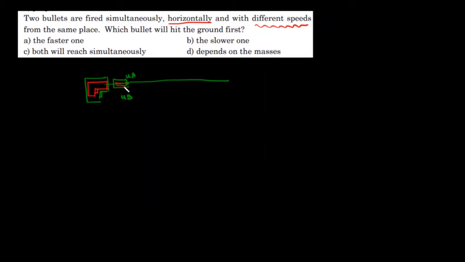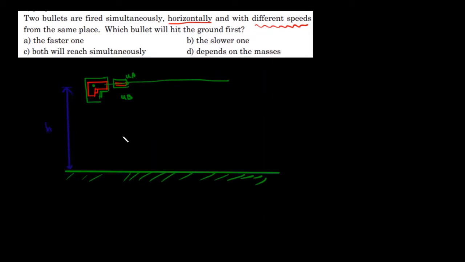Now I have taken both the guns at the same point only, which means the same distance from the ground. Both guns will be at the same position from the ground, so let me take the height as h. Now the question is which bullet will hit the ground first. I need to find out whether A will hit the ground first or B will hit the ground first.